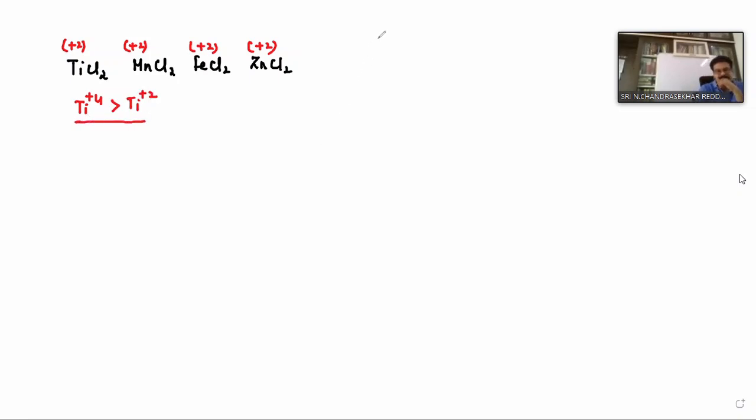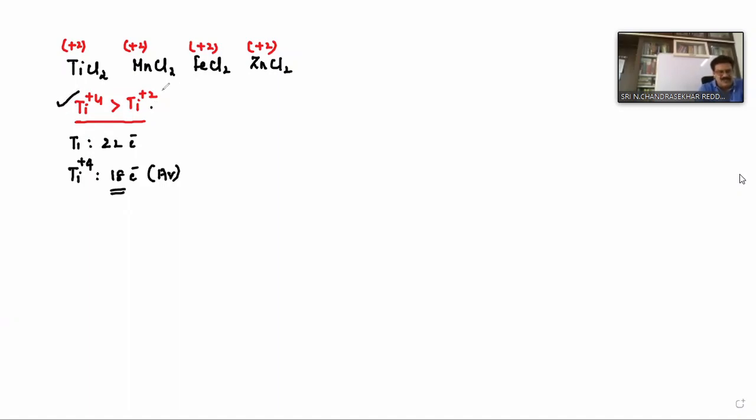What is the titanium atomic number? 22. Titanium atomic number 22. Okay. In +4 state, how many electrons is it getting? 18. Correct? Argon configuration. Therefore, titanium is more stable in +4 state than +2 state.